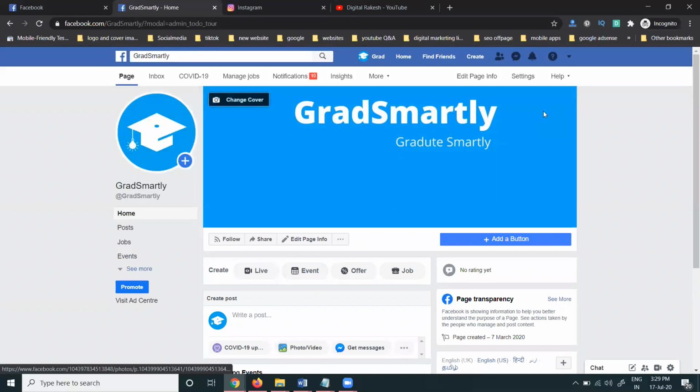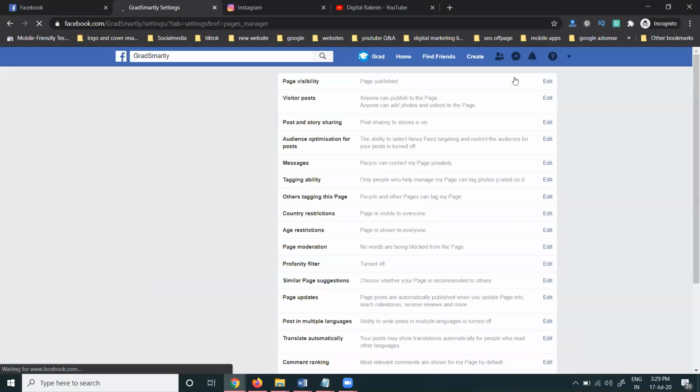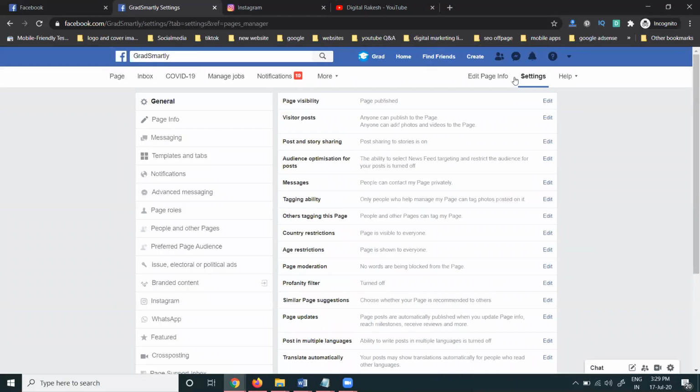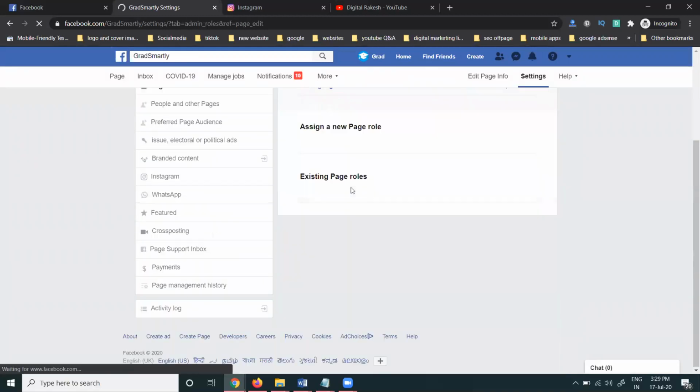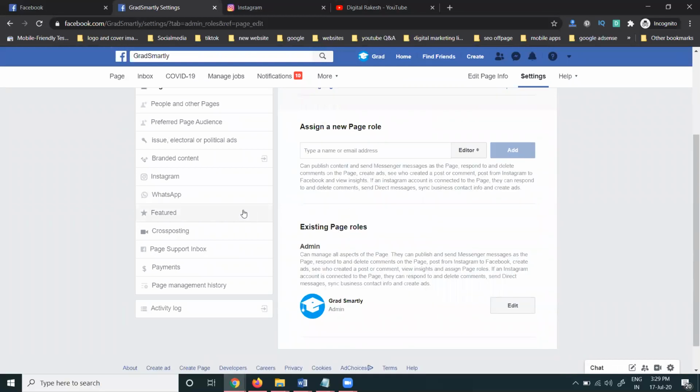A lot of people ask one question: I'm connecting but unable to post. First check each and every brief point. What are the points required? First of all, go to settings. Whoever is the Facebook page admin can connect the Instagram account. First of all, we can check the page role. Are you admin or editor or any other role? If you're admin, go ahead.